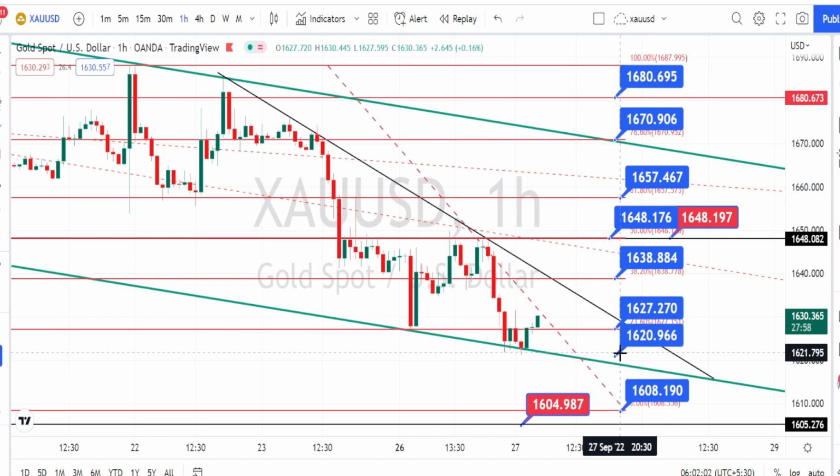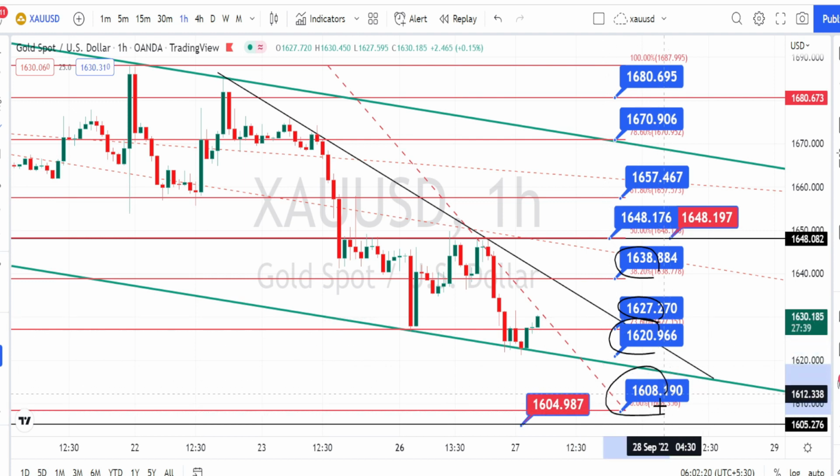Currently we are noticing the price action to be trading between the support level of 1627 and resistance level of 1638, and if the price action breaks the support level of 1627, next level of support is going to be around 1620, 1608, and if the price action breaks the resistance level of 1638, next level of resistance it's going to be around 1648, 1657, 1670.